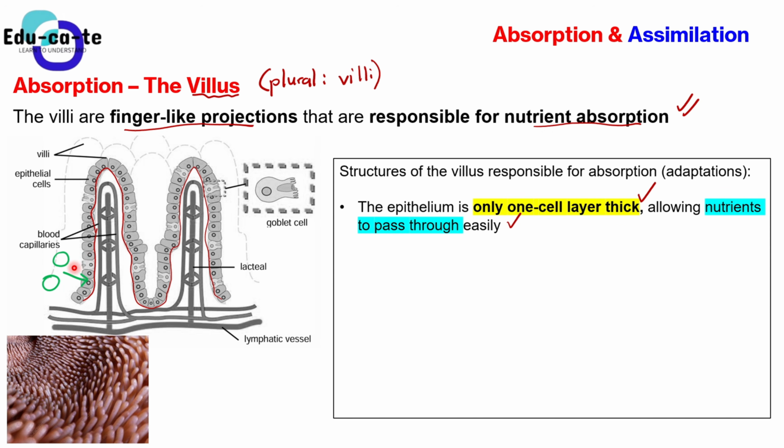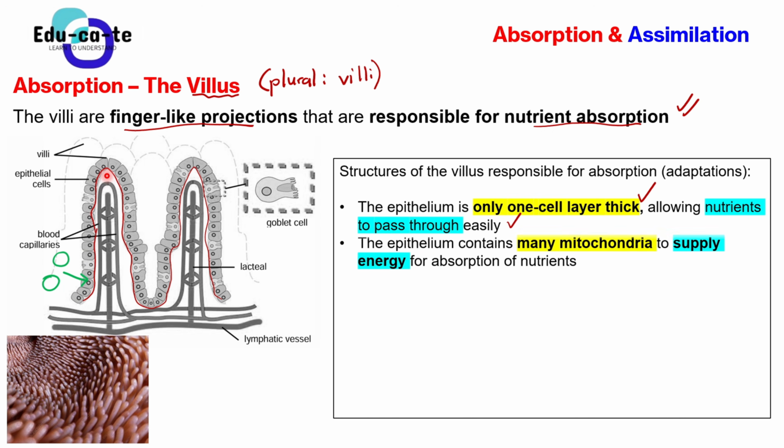So this is just the outer part. The other thing that we need to know about the epithelium is that it has many mitochondria. So the epithelial cells contain many mitochondria. That's the first mark. You point out something that you know about the epithelium: it has many mitochondria. So what? Why is this important? Why do we need to have many mitochondria? What is the significance of having many mitochondria? It is to supply energy for the absorption of nutrients.